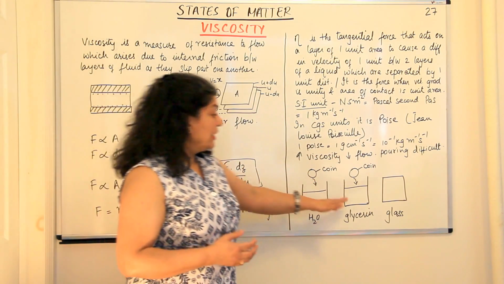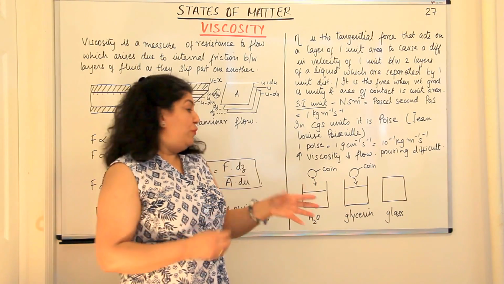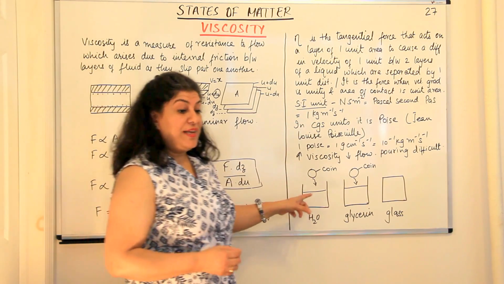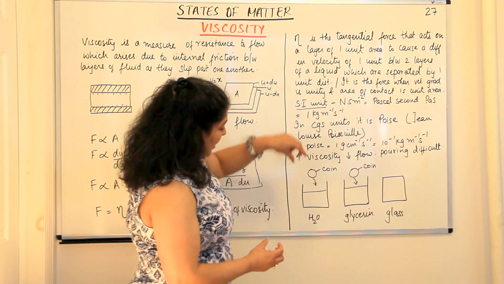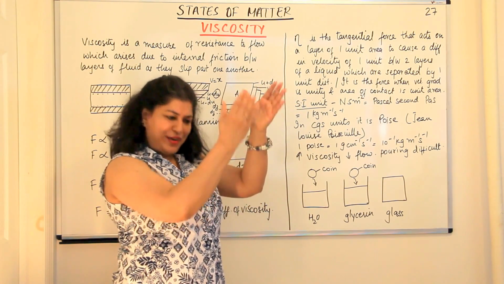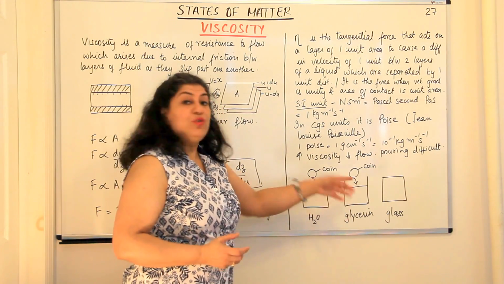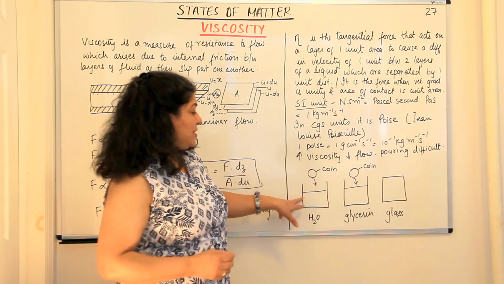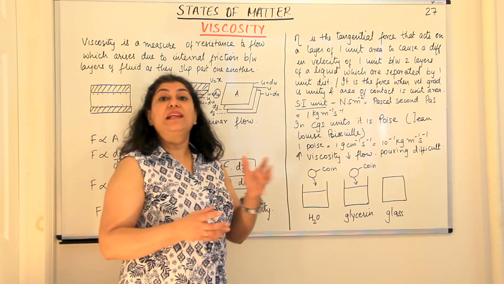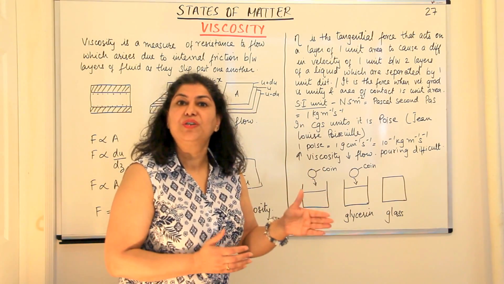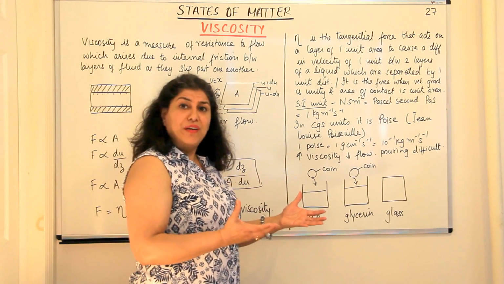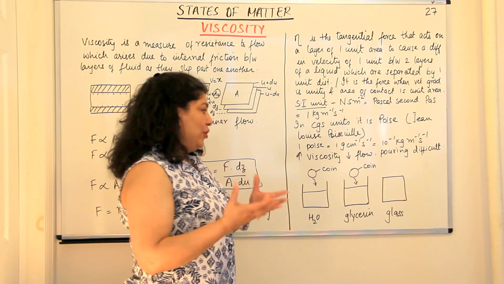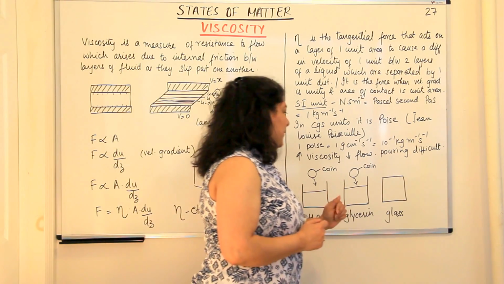On the other hand, if you took glycerin in another jar, you would find that glycerin would not flow that easily. If you take a funnel and a jar and you start pouring water, water falls easily into the funnel and comes into the next jar. But if you use the same funnel and the same jar and you pour glycerin through it, the same volume of glycerin and water, you would find glycerin would take longer to be transferred to another jar through the funnel. So why? Because it flows less faster. It flows slowly. Its viscosity is more.